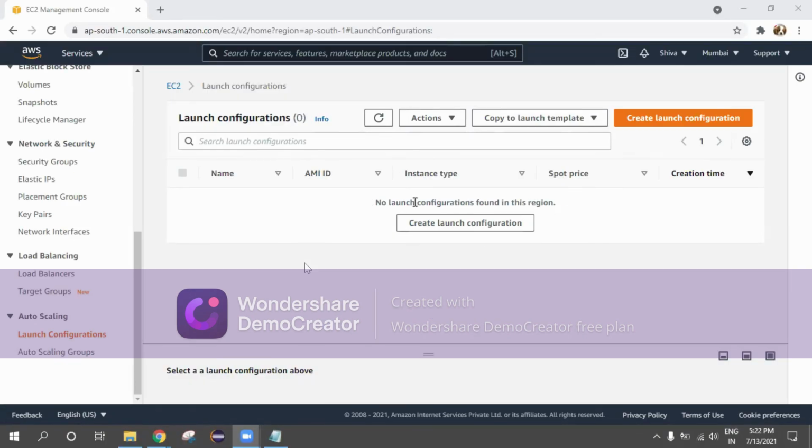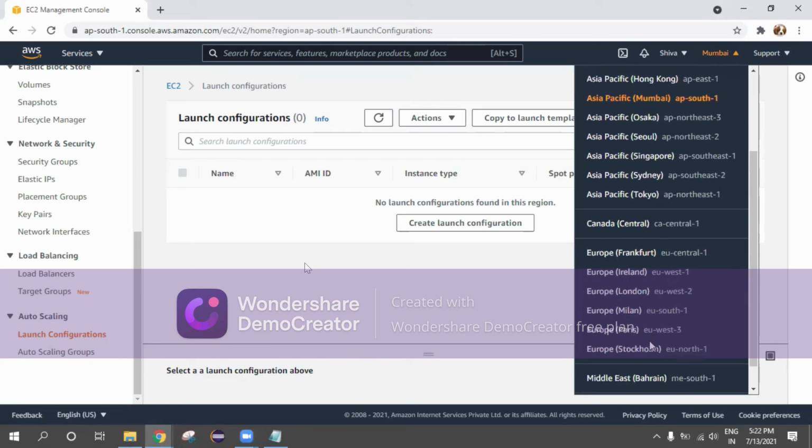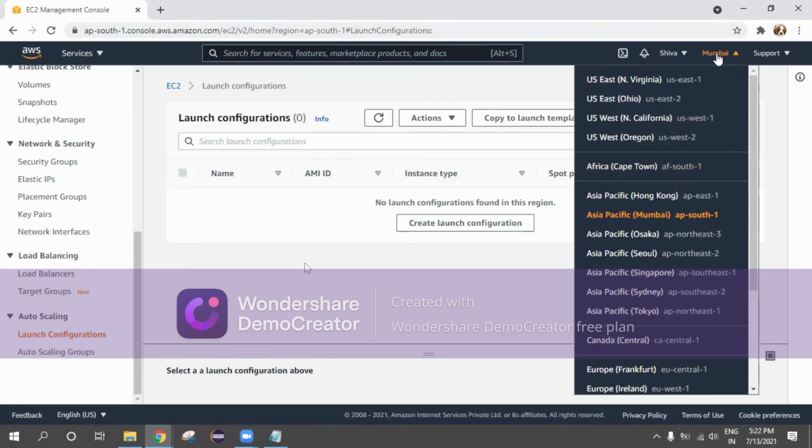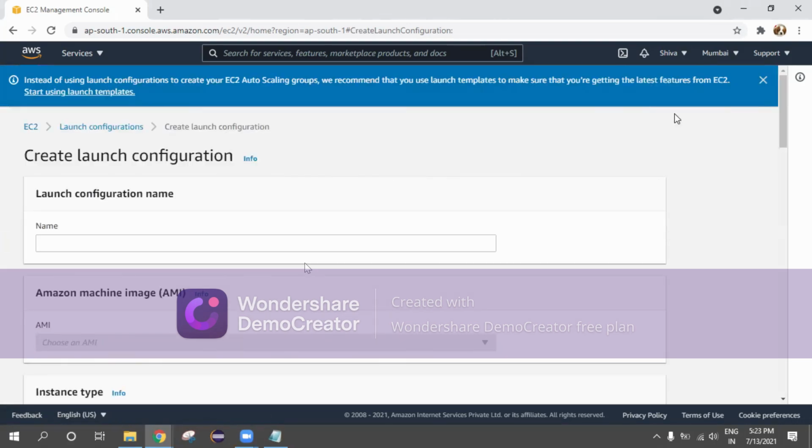And see, you have to configure this particular part, or you have to use this launch configuration only in a region, not in a zone. So as of now, we are in the Mumbai region. You can see all the 26 regions available here, so you can configure anywhere here. So I'm selecting create launch configuration.